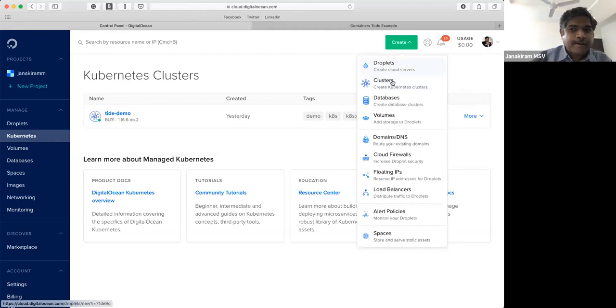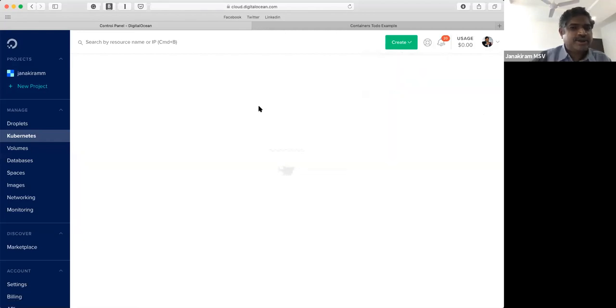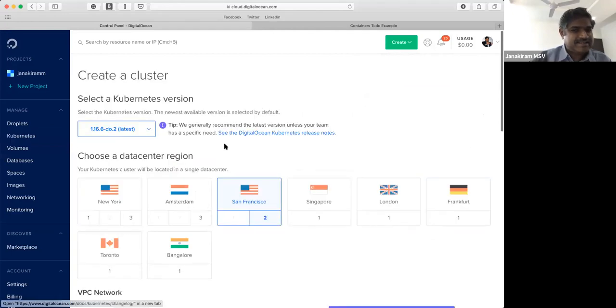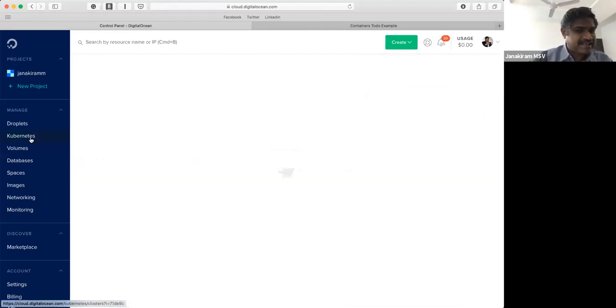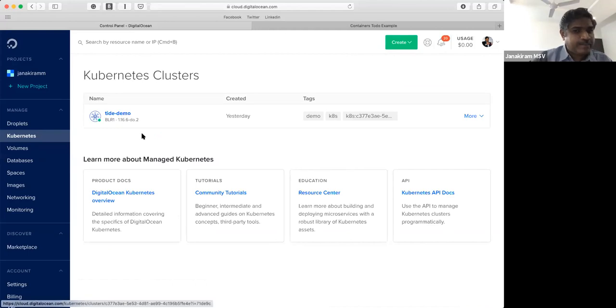Now, you can click on create cluster, and this is going to launch a Kubernetes cluster. And this Kubernetes cluster is essentially an abstraction on top of droplets. Now, to save time, I have already gone ahead and created a Kubernetes cluster, and it is called Tide Demo. And this cluster is an abstraction of 3 droplets.